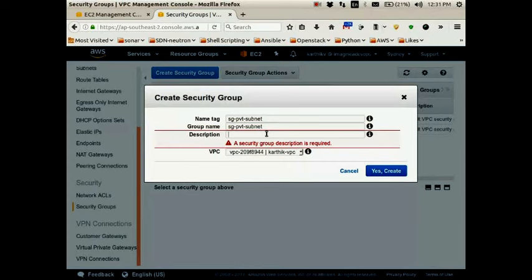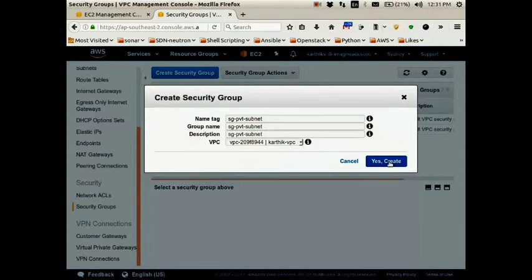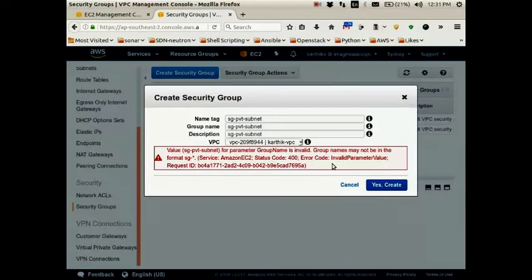So what is a security group? A security group is nothing but a set of firewall rules.